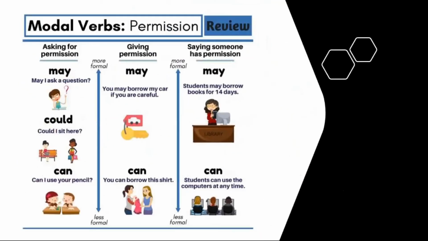Now, just see, it is a simple module of modal verbs. You have to see here, asking for permission: may, could, and can. Can is less formal, could is more formal, and may is the most formal, as in the other sentences. May and can, and may and can.